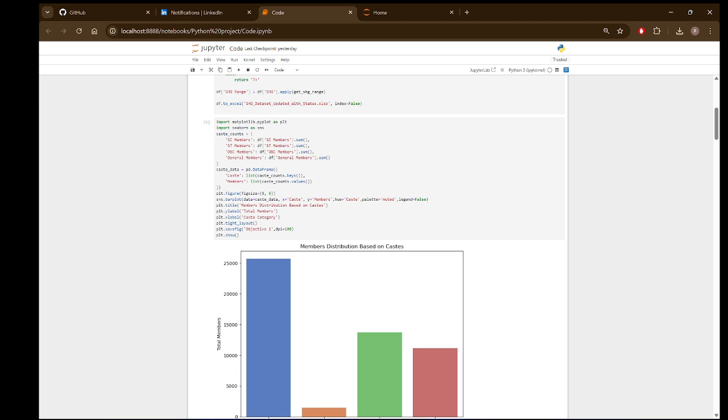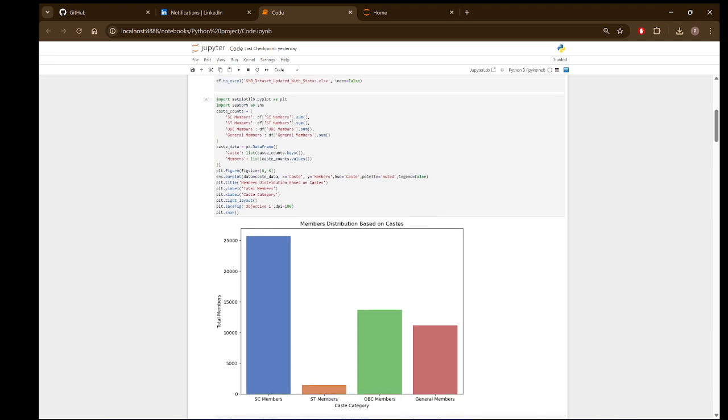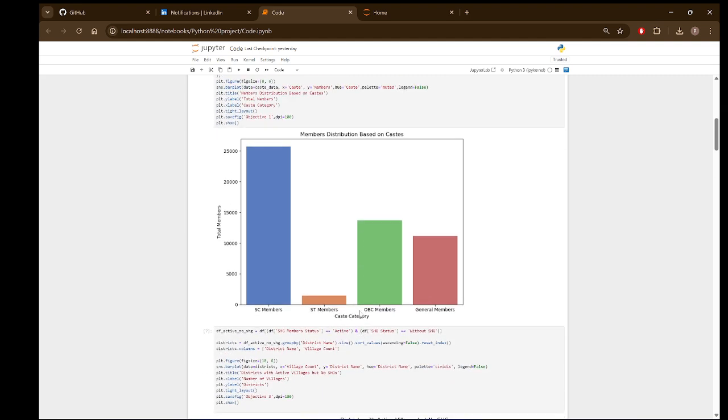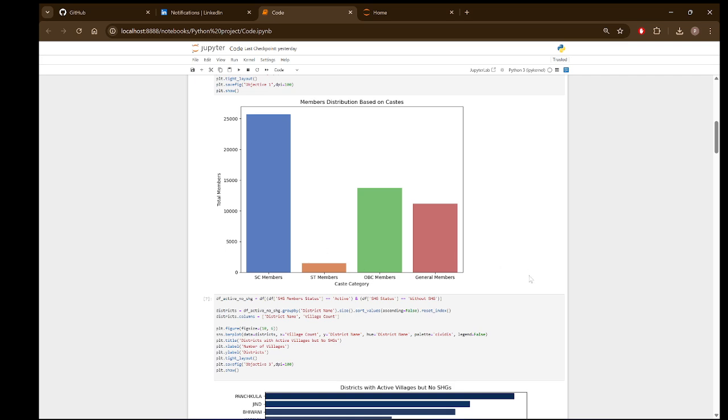So here I first created a dictionary. For each key it was having a value, the count of members, and after doing that, I created a bar chart, sorry, not a bar chart, it is a column chart representing all the data.